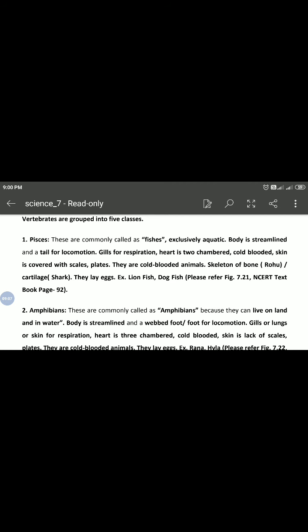These are commonly called fish. Fishes are exclusively aquatic animals. The body is streamlined, with a tail for locomotion.